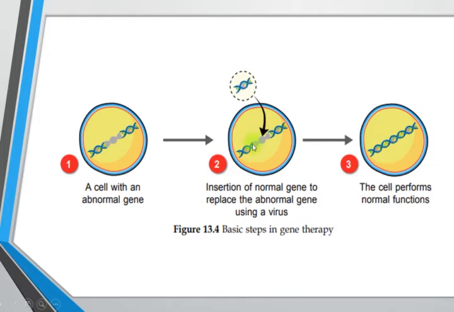The abnormal gene will be removed and replaced with the normal gene by using a virus. And the last one, the cell performs normal functions, because now the gene is normal, with no more abnormal gene. So the cell can perform normal functions without the disease.